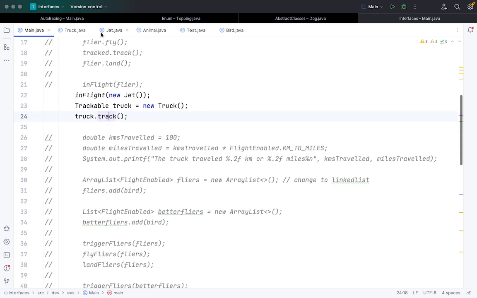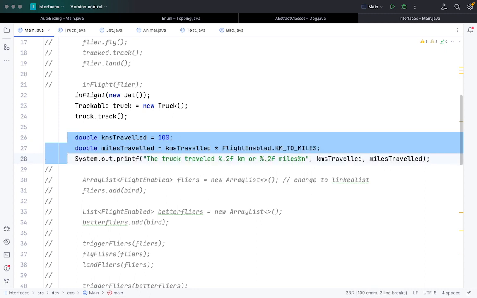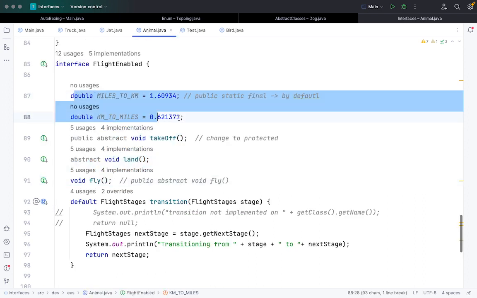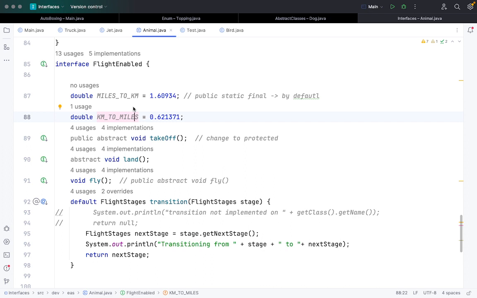Okay, now let's talk about something else. Let's talk about the fields present in the interfaces. For this I have to comment out this code. Now, interfaces can have fields. In this case I have defined two fields, the values of miles to kilometers and kilometers to miles. These are constant values and can't be changed. The values that we are keeping here are not variables, they are constants, so they are by default public static final.